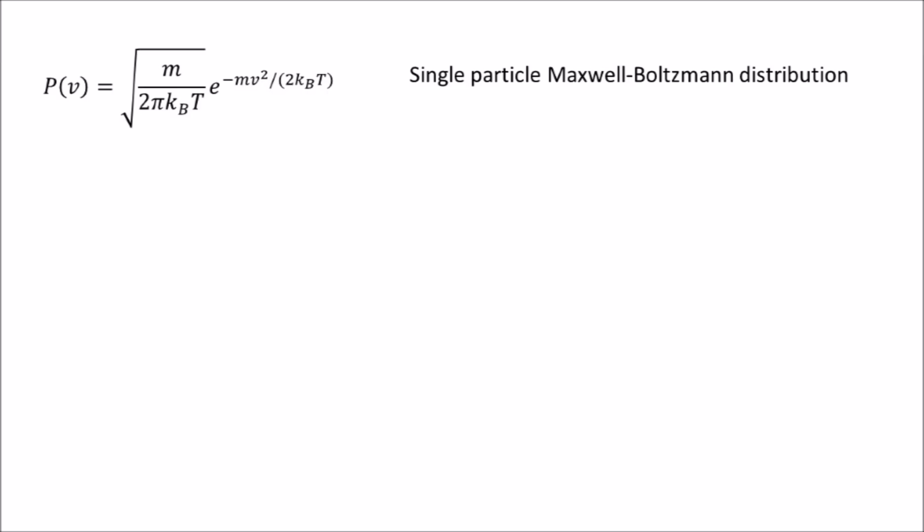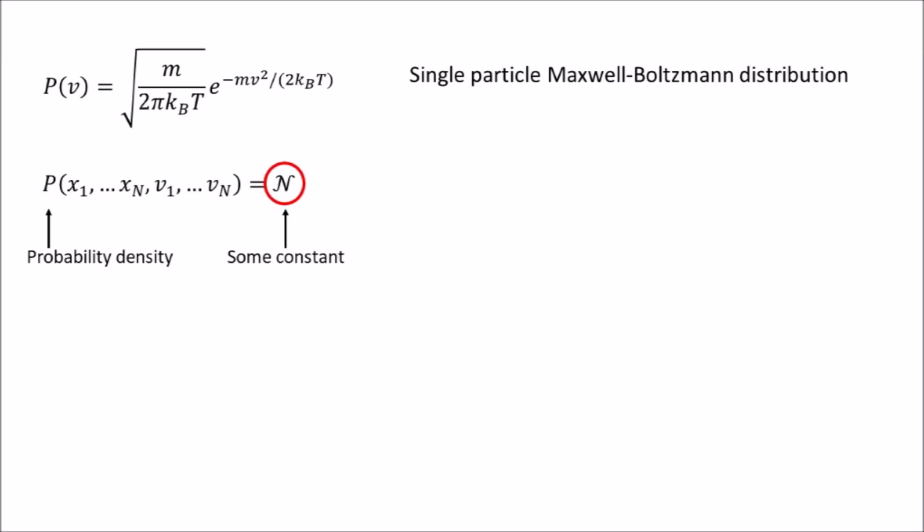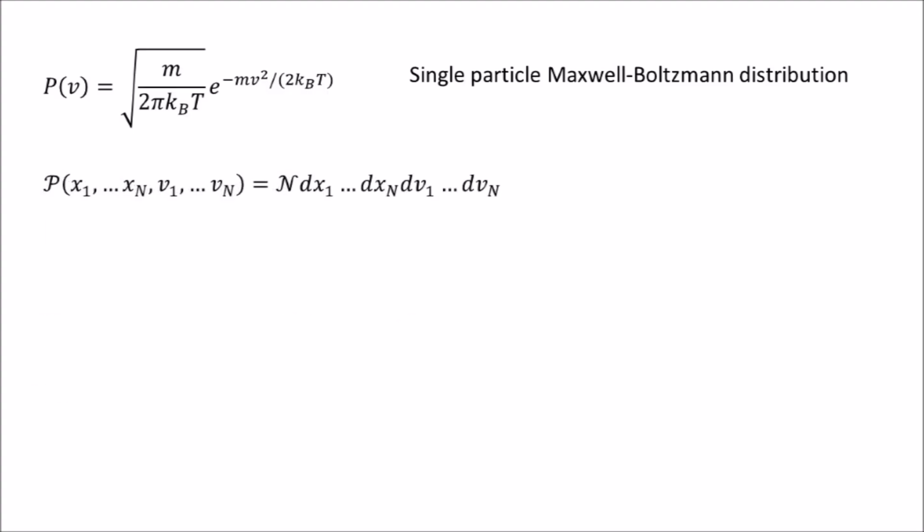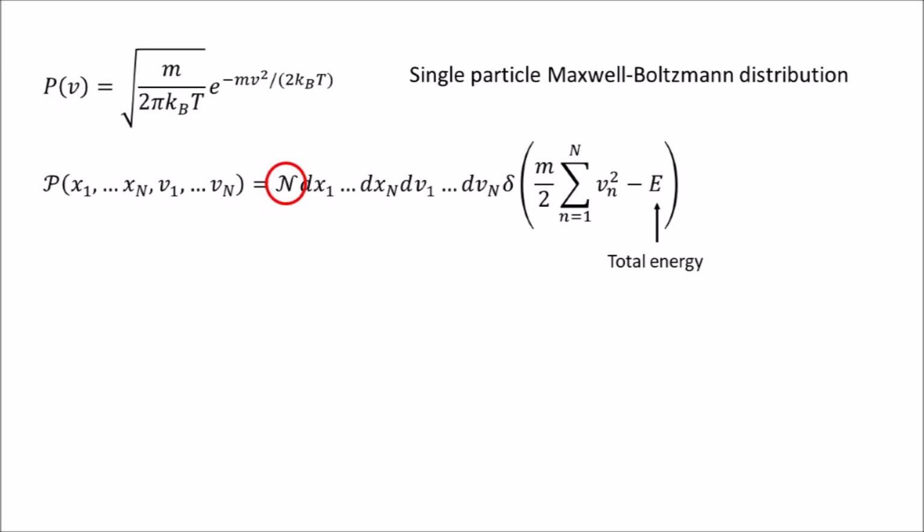The procedure is very simple. We just write down the probability density for a state, which, as we said, is a constant. The probability itself is this constant multiplied by the infinitesimal phase space volume. However, we must remember that the system's energy is conserved, so the particle speeds must be constrained by the Dirac delta function. Before we can obtain a single particle distribution, we need to know what this constant is.